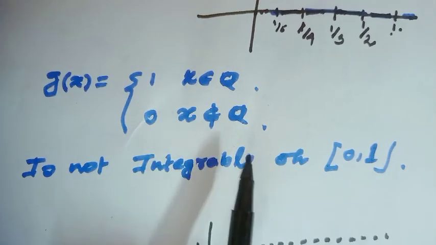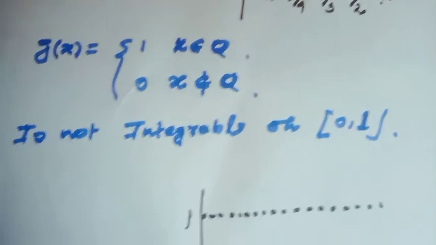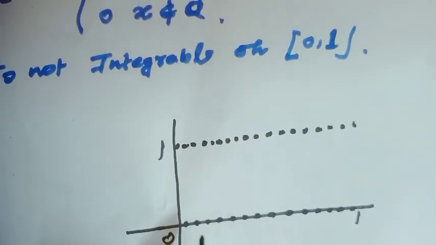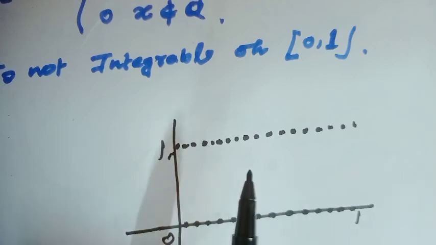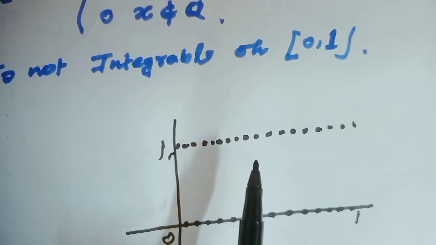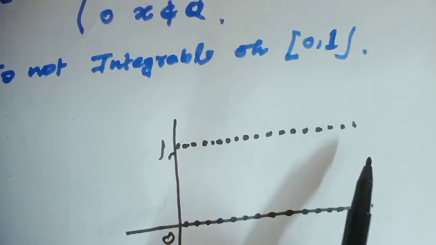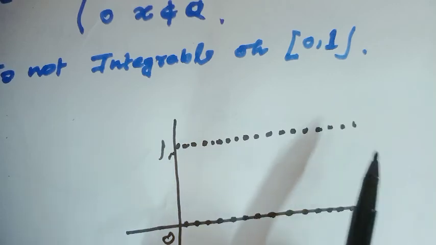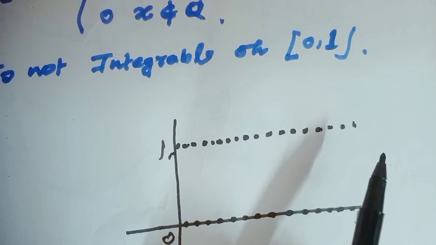Because this function is obviously a bounded function, but here the graph looks like: when rational then value 1, when irrational then value 0. That means this function is discontinuous everywhere. So this function is not Riemann integrable.